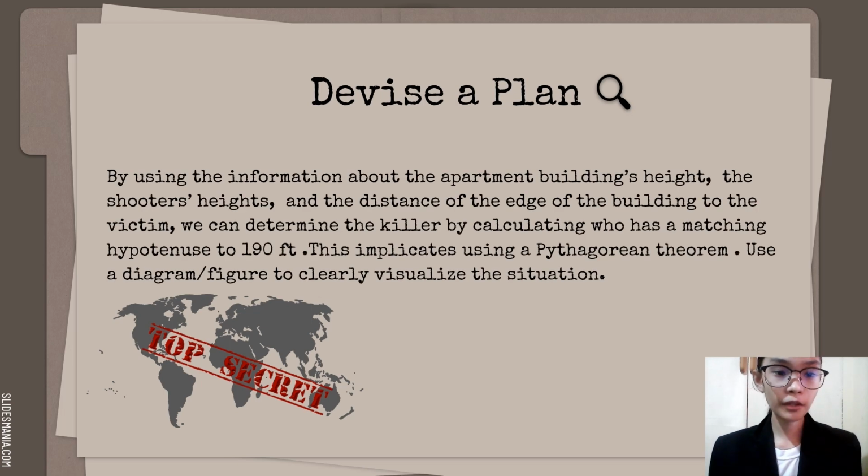By using the information about the apartment building site, the shooter site, and the distance of the edge of the building to the victim, we can determine the killer by calculating who has a hypotenuse matching 190 feet. This implicates using the Pythagorean theorem. Use a diagram or figure to clearly visualize the situation.